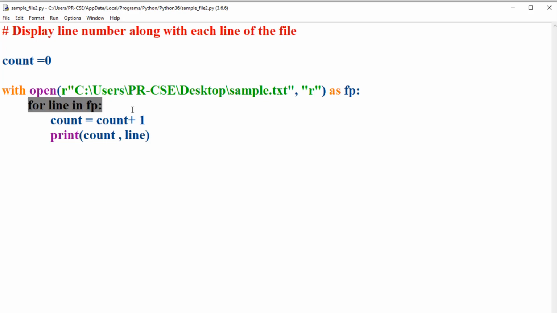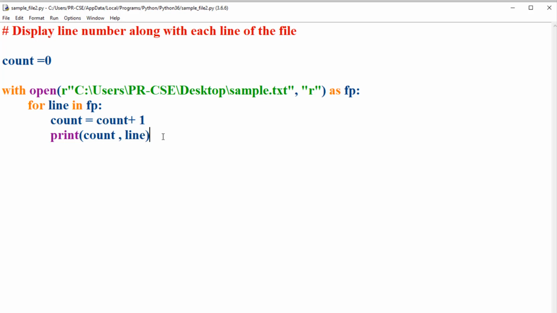This statement is used to iterate over every line of the file sample.txt, and as long as we are iterating over every line, we are incrementing the count variable, which is earlier initialized to 0. Then we are finally displaying the count value, which indicates the line number of the text you are reading from the file, along with the text that you read from the file, which is stored in the variable line. So this is how you can display the line number along with the text you are reading from the file.